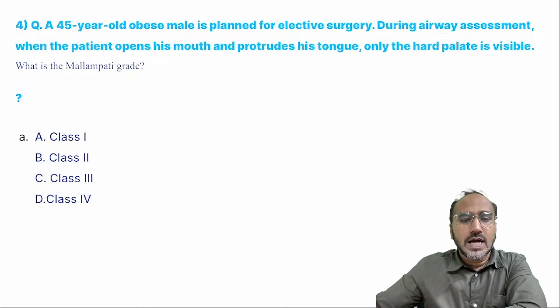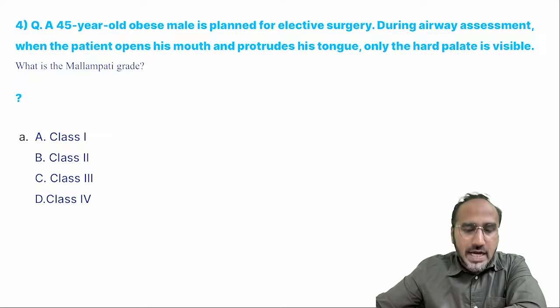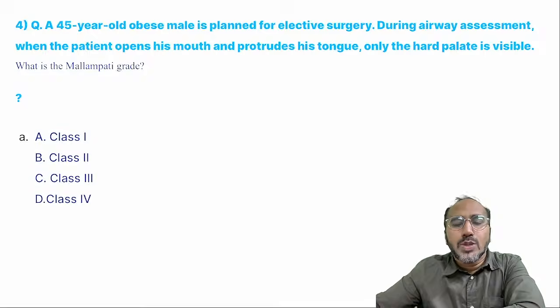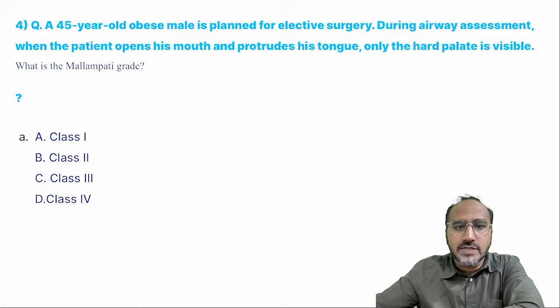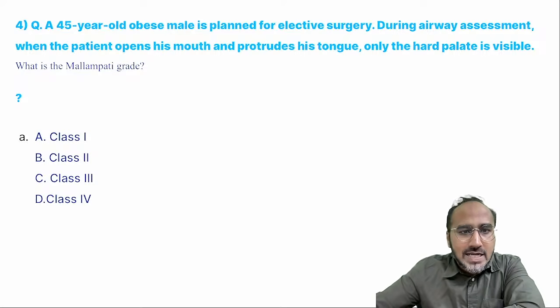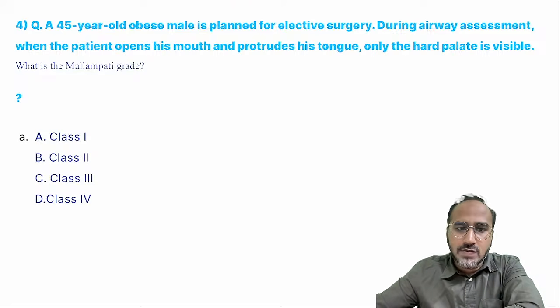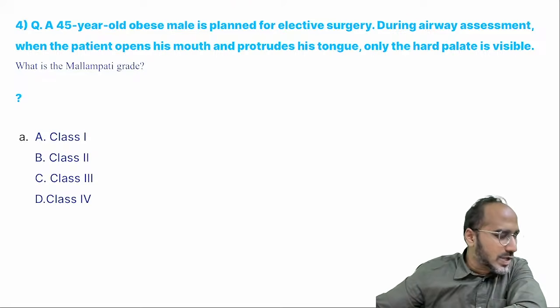Next, a 45-year-old obese patient is planned for elective surgery. During airway assessment, when the patient opens his mouth and protrudes his tongue, only the hard palate is visible. Which Mallampati grade does he belong to? Class 1, 2, 3 or 4. Come on, guys, what's the answer for this?